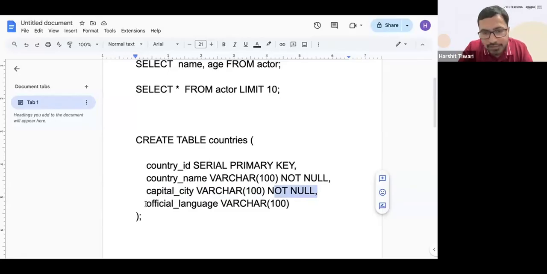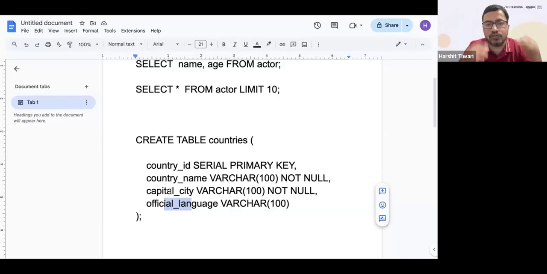Then the official language. This is the column official language. Again, varchar, 100. And here you don't have this not null. We're not providing it as not null. That means this can be left null also, we can have a blank value here. The country name cannot be blank. The capital city cannot be blank. But this official language can be kept blank.